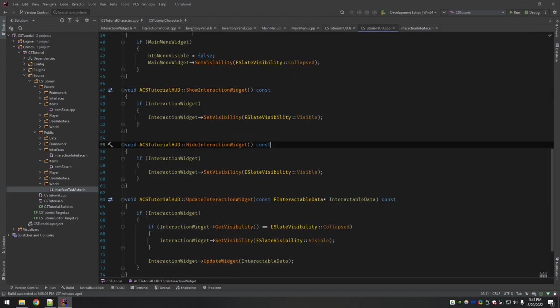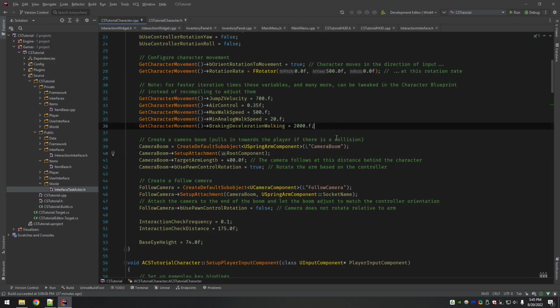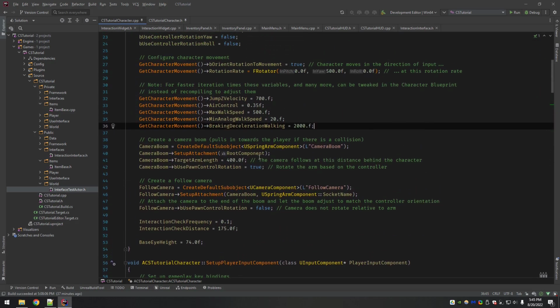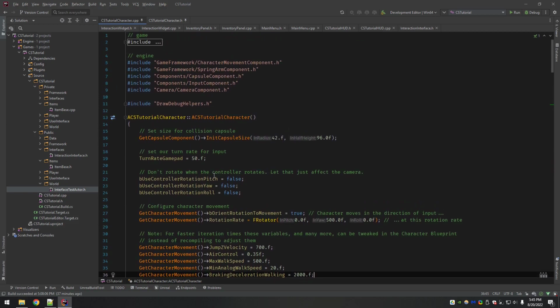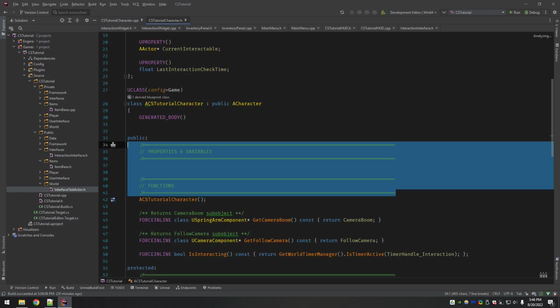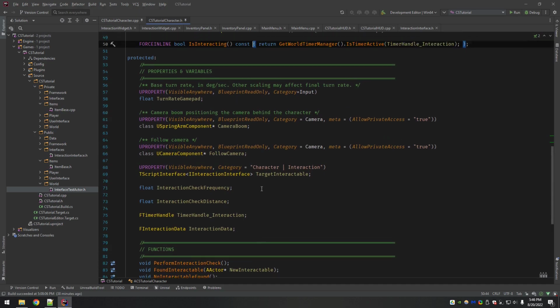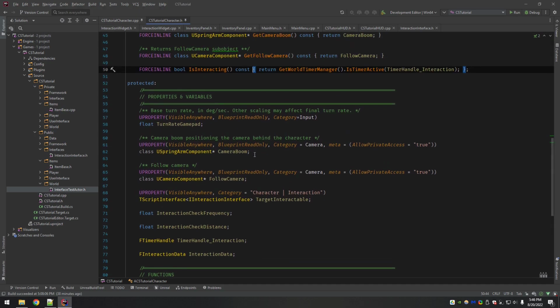Okay, so let's go into our character now, and let's figure out where to put this stuff. Everything's in the HUD. We currently don't have any reference to the HUD in the character. So that's the first thing we're gonna have to fix. I'm just gonna go in here, and it can be protected because only the character really needs a reference to it.